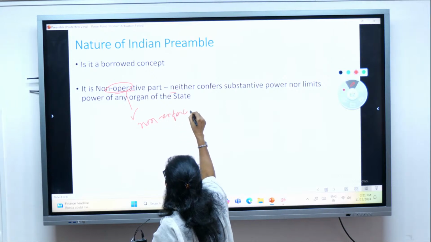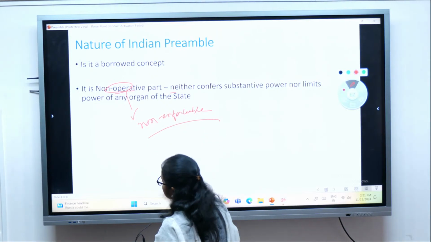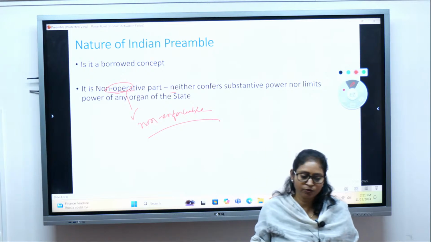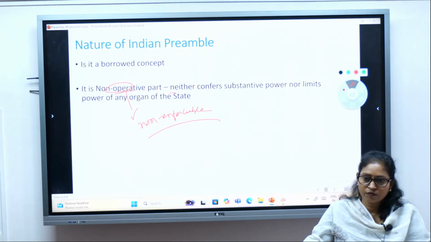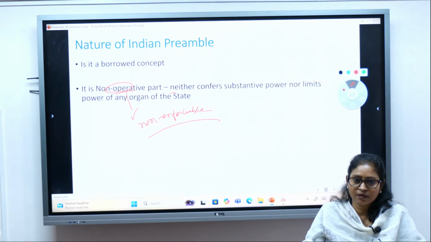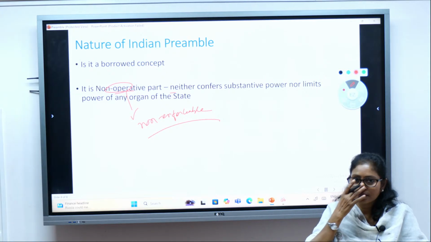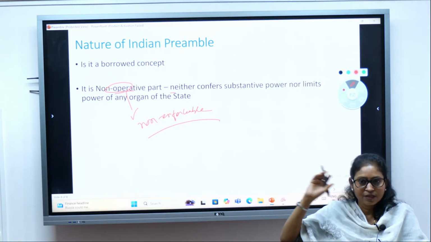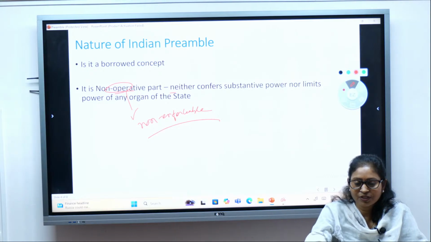You can't go to a court of law to get the provisions of the preamble enforced. In the preamble, justice, social, economic and political, is mentioned. Equality of status and opportunity is mentioned. And fraternity, unity and integrity are mentioned.